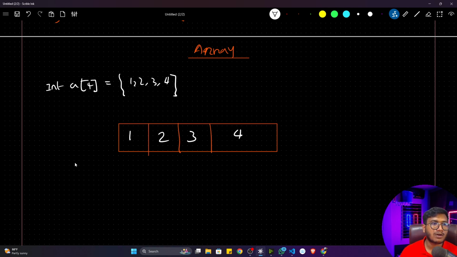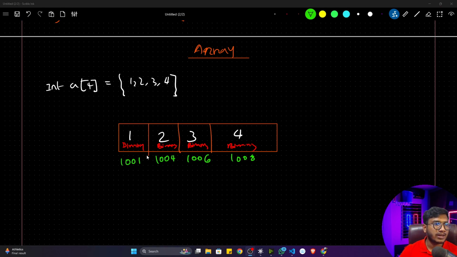But the raw value won't be stored. Instead, it always stores the binary representation of 1, 2, 3 and 4. So here I can write binary numbers. And this memory block will have some addresses. Let's say the addresses are 1001, 1004, 1006, 1008. It can be any kind of random number. So this is the representation of an array in the memory. That's how one array can be stored in the memory.